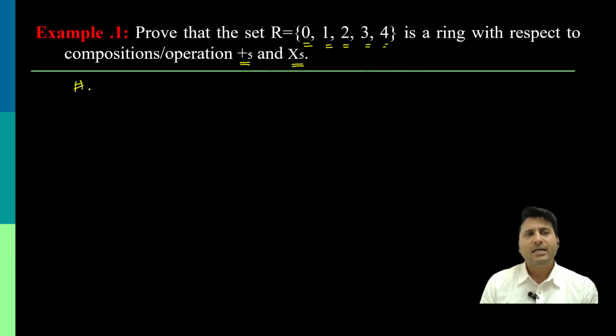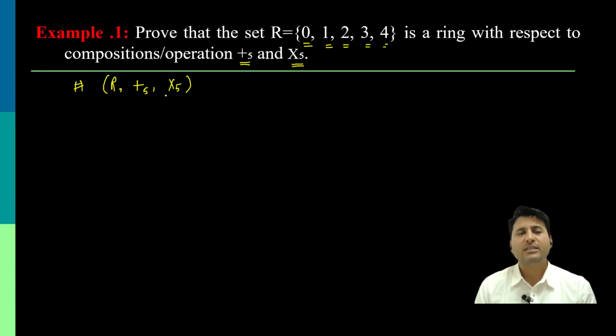That means we are supposed to check the operations addition modulo 5 and multiplication modulo 5 on R, as we did in the last session, to check the different properties.